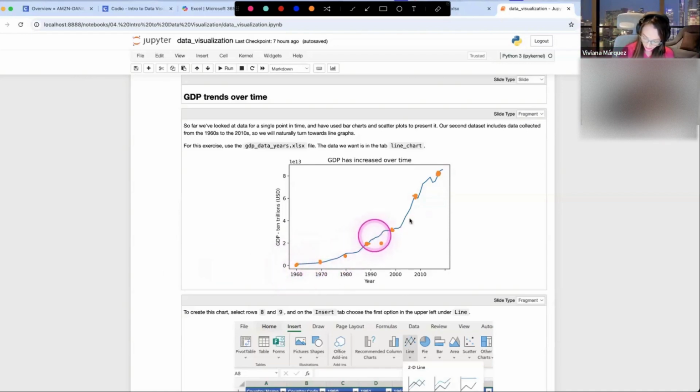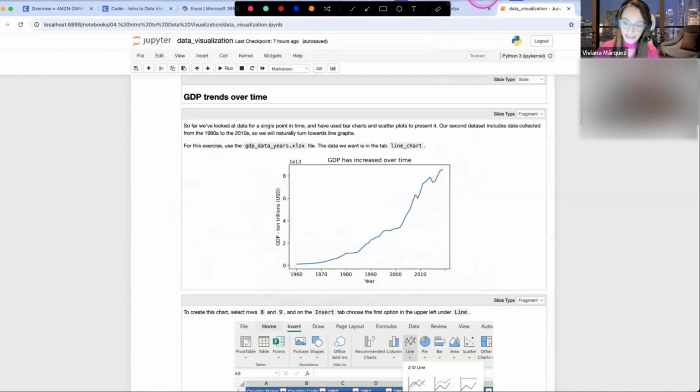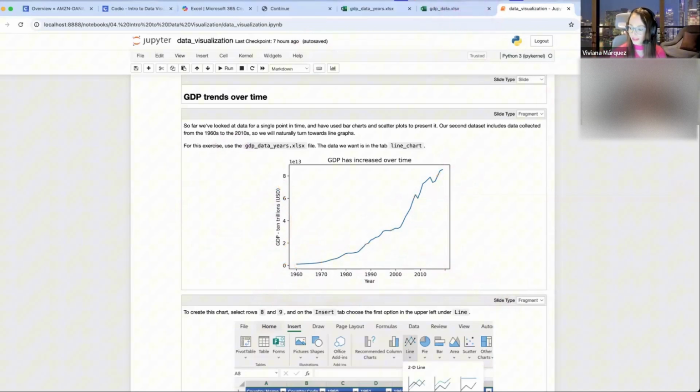So when you can make this connection like this, that's when you should use a line chart. The biggest giveaway is that you have a variable that is a date variable with a numerical variable. So that's when you would use a line chart. So let's see how to do that line chart together.